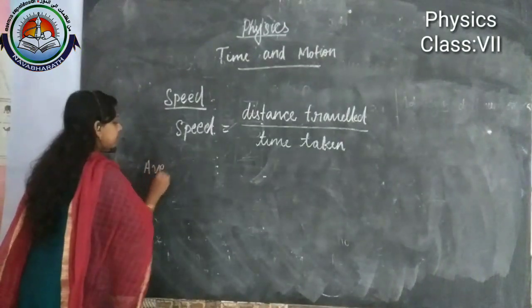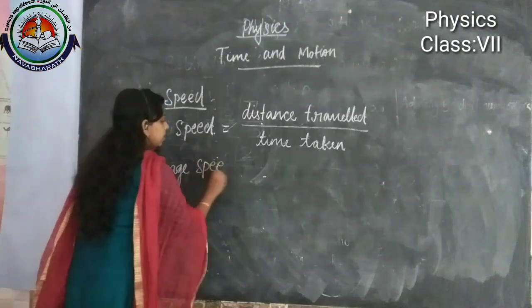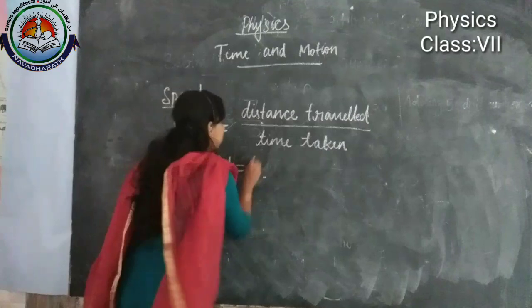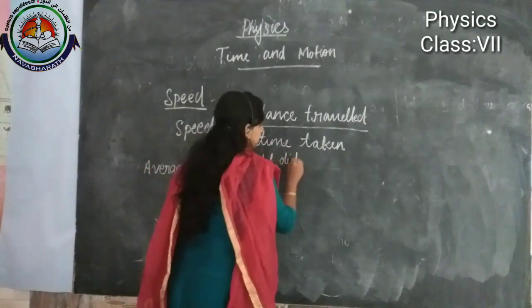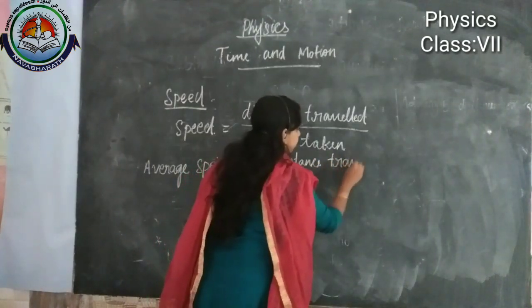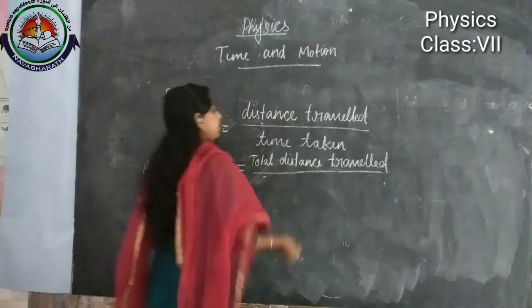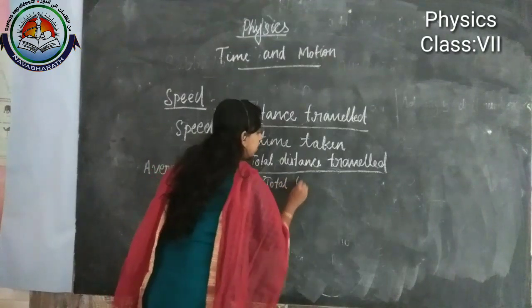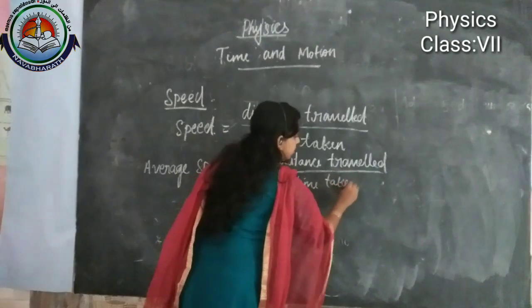So how can we calculate the average speed? Average speed is equal to total distance traveled divided by total time taken.